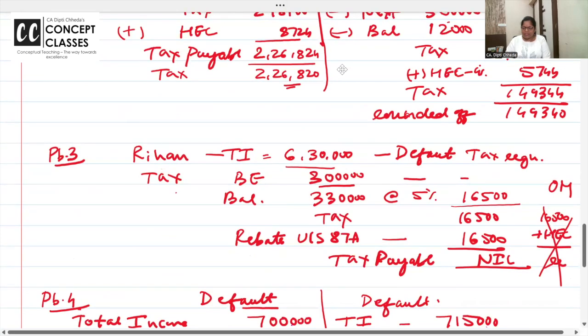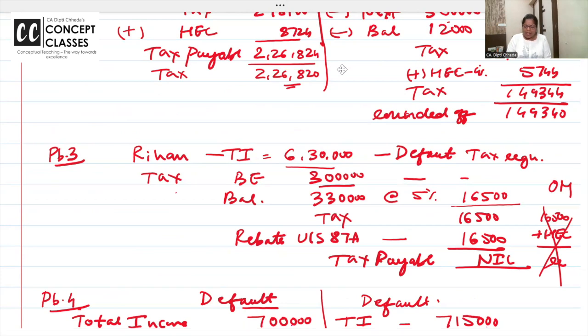Now understand the concept of rebate. Rebate is given from tax. Rehan is having total income 6,30,000. Up to 3 lakh basic exemption. Next 3 lakh to 7 lakhs. So 3 lakh to 6 lakh 30,000, 30,000 pay. जो है 330 पे 5%, 16,500. Yeah, right. Rebate under section 87A is 16,500.